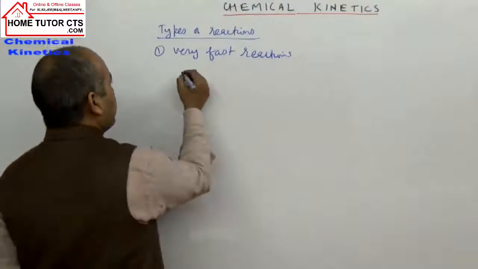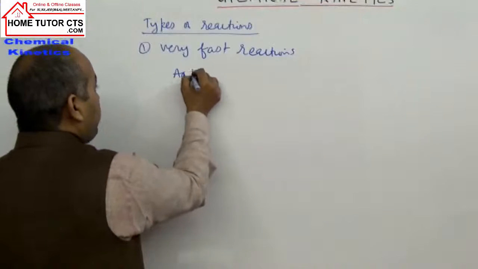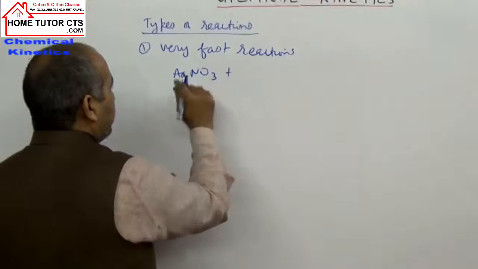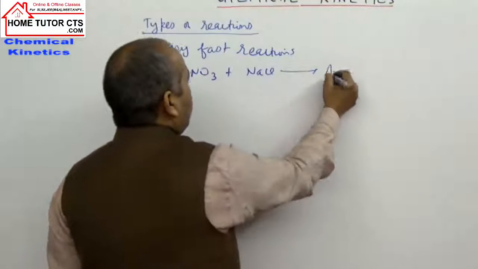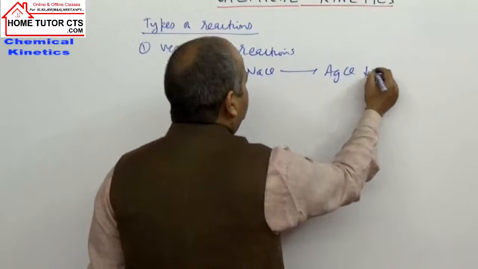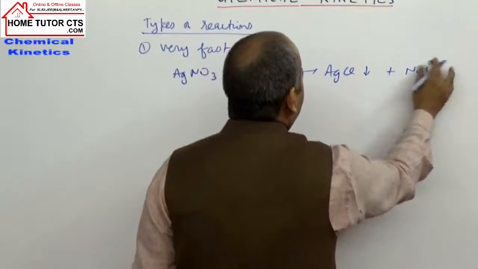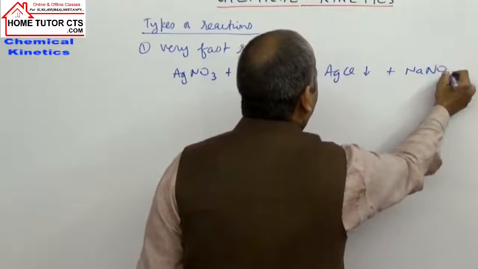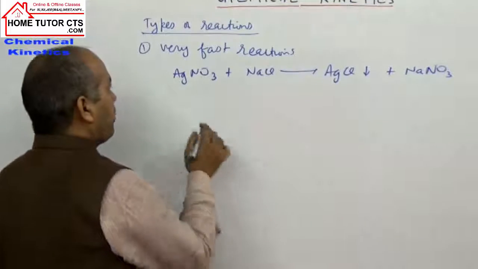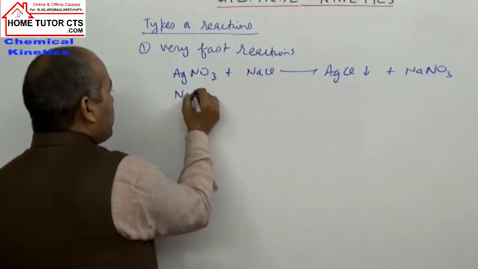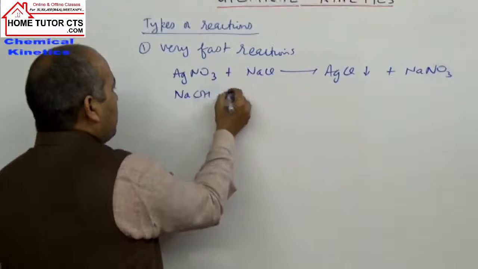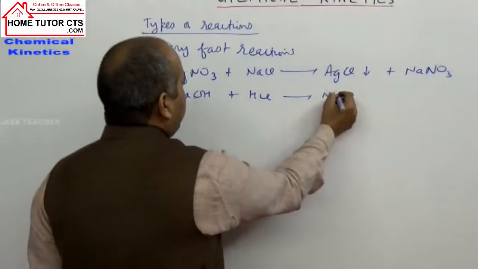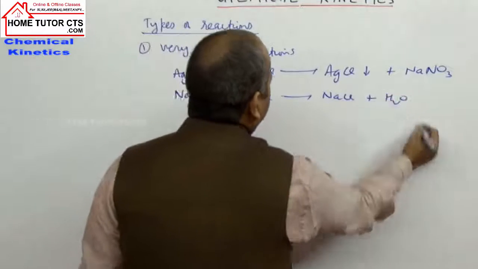For example, precipitation on addition of a solution of AgNO3 to a solution of NaCl, forming a precipitate of AgCl. Precipitation reaction is one common example, or an acid base reaction, NaOH base plus acid HCl forming NaCl plus water.